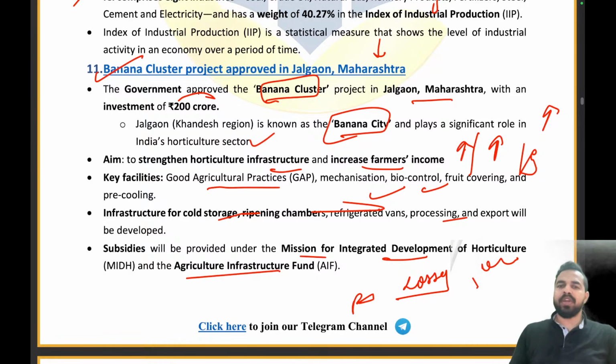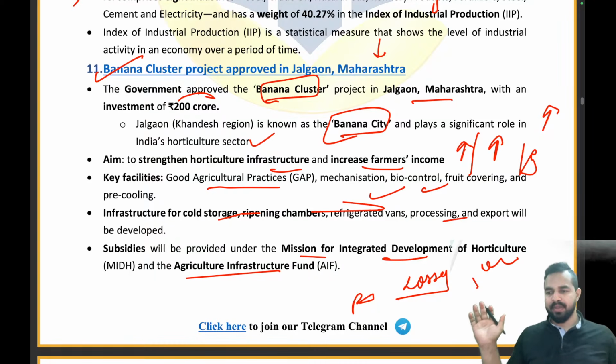So basically, in order to ensure that unripe bananas and fresh bananas are reaching all parts of the country, we are providing them proper refrigerated vans, ripening chambers and cold storage, so that we can stop and delay the process of ripening of the banana. Clear everyone? Are you guys getting the point?